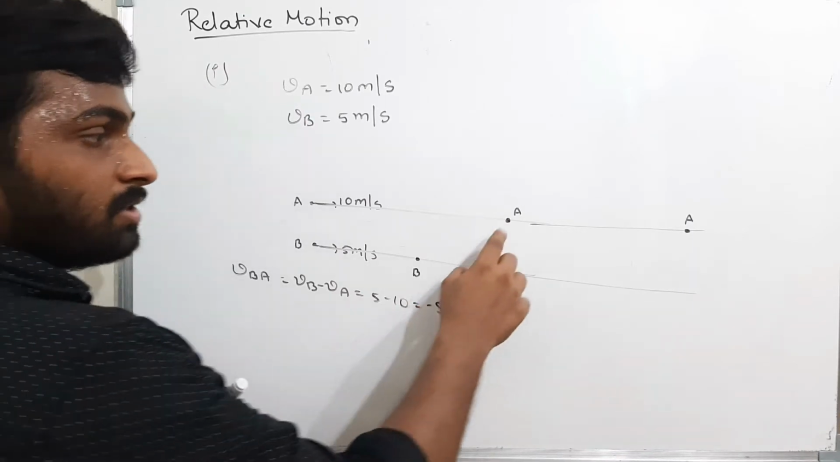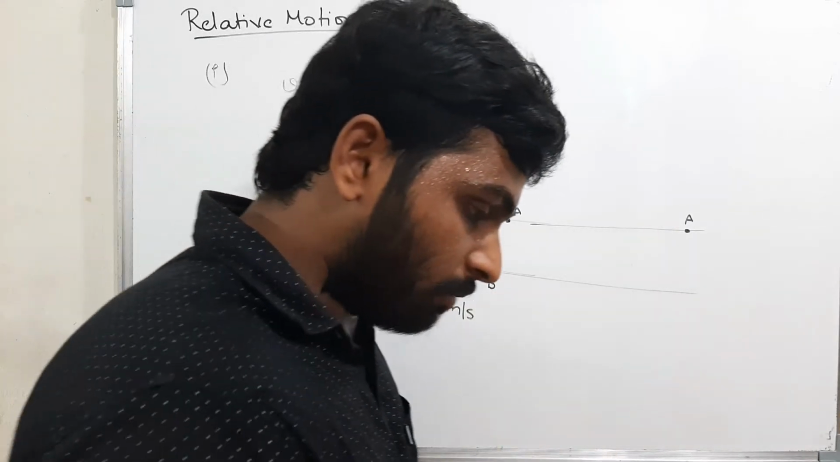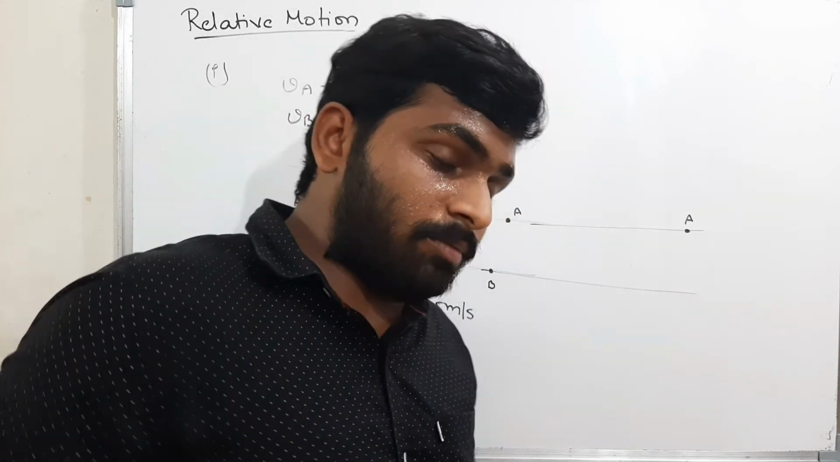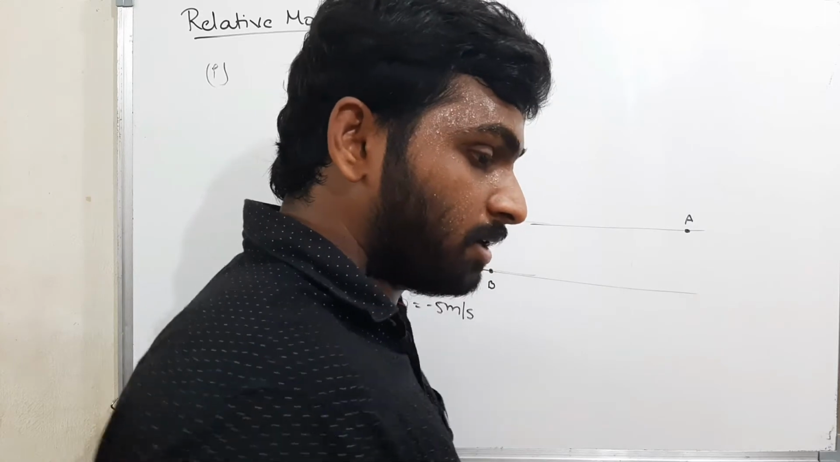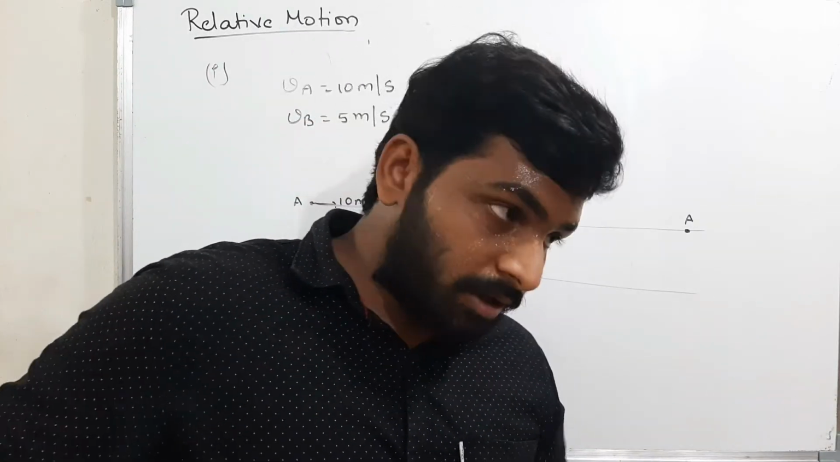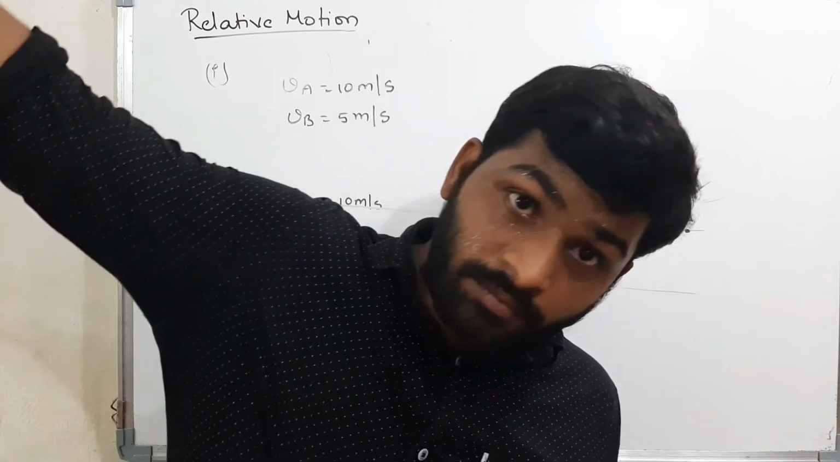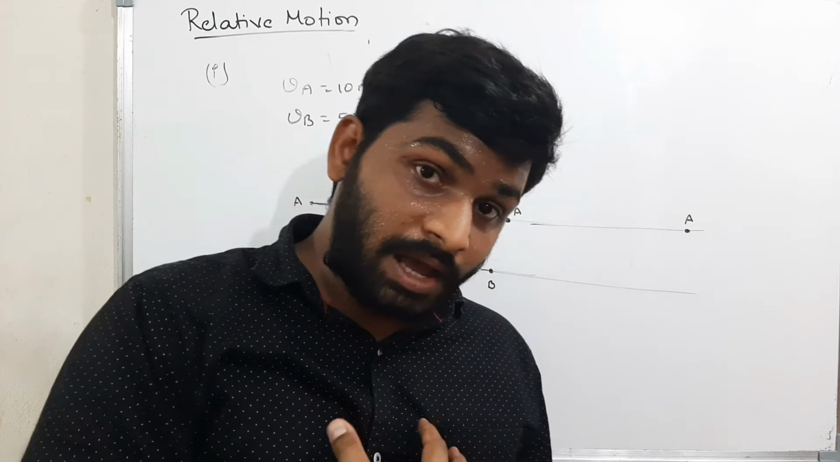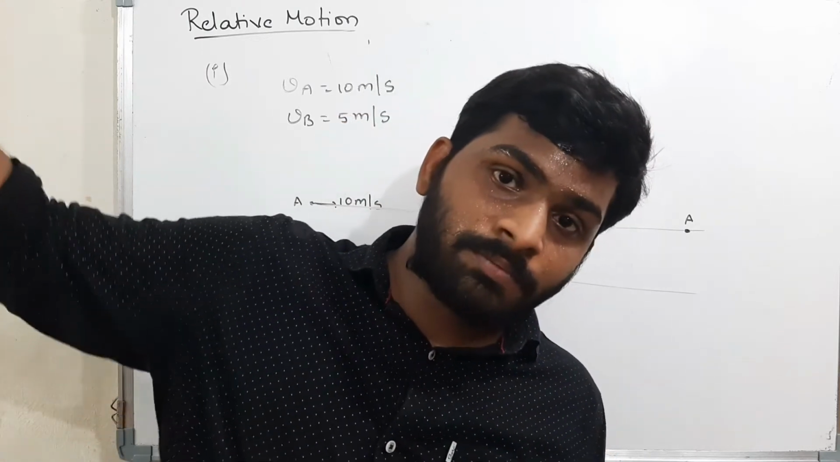That means if A is the observer, if I am moving on a bike with 10 meters per second, my friend also started with 5 meters per second. After 1 second, I will feel my friend is somewhere there. After again 2 seconds, I will feel as if my friend is somewhere far. After 10 seconds, I will feel as if my friend is somewhere back. That means I will feel as if my friend is moving backwards.